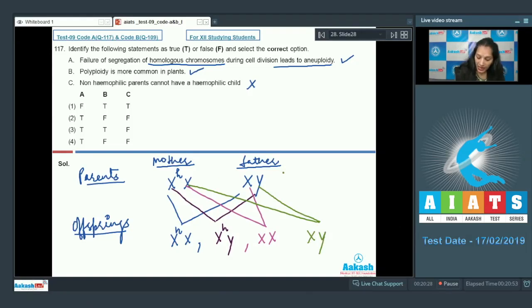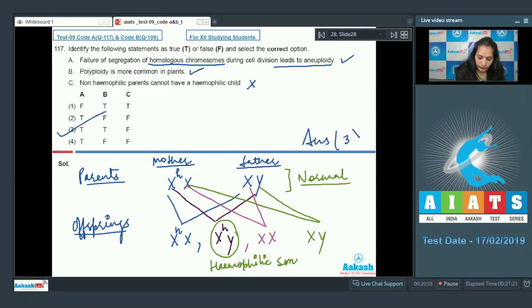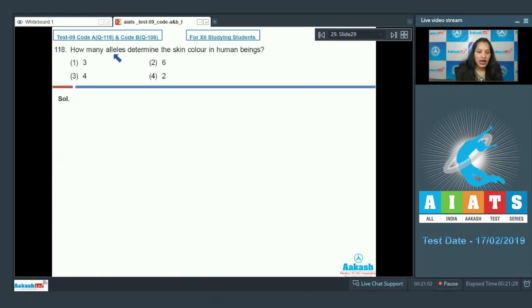So both parents are normal, but they can have a hemophilic child over here. So this is the hemophilic son. The rest three children are normal. So the correct option for the given question is option number 3. Let's move on to the next question. Question number 118. How many alleles determine the skin color in human beings?